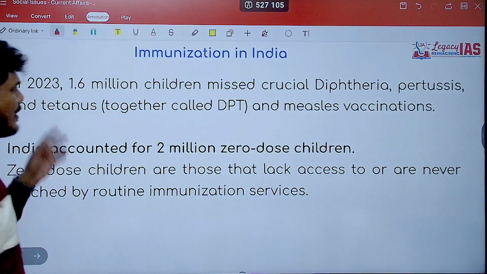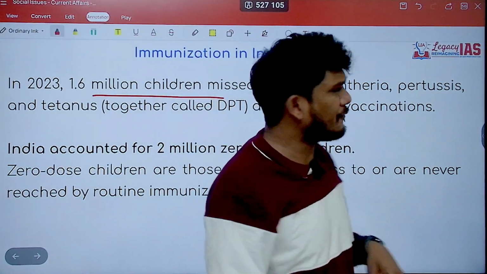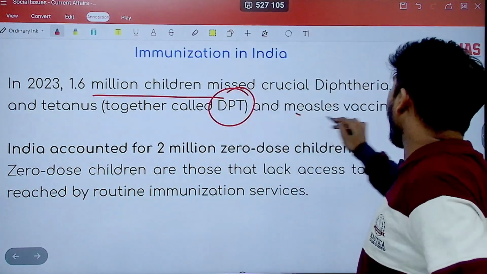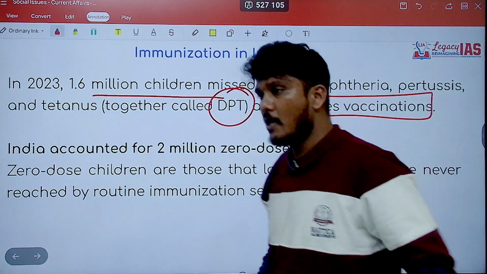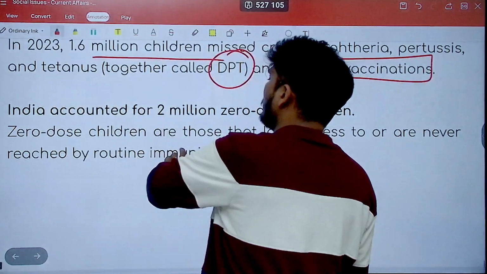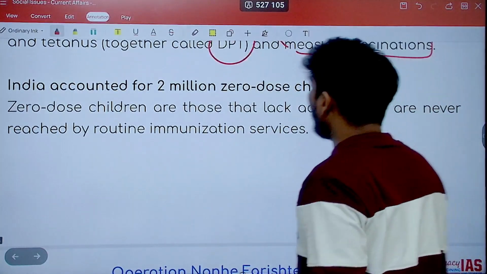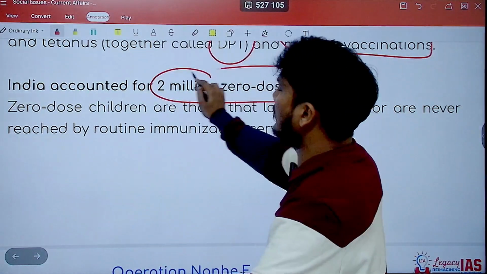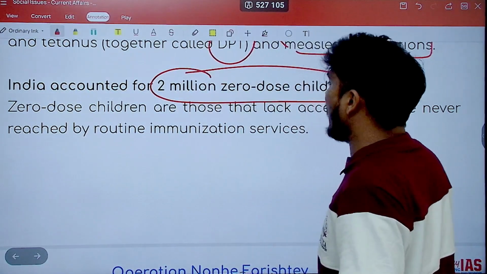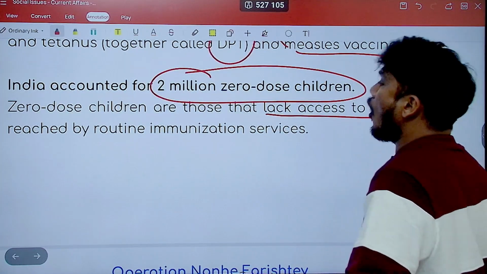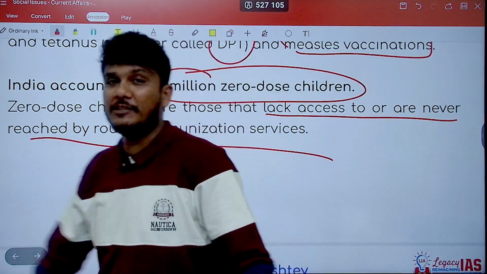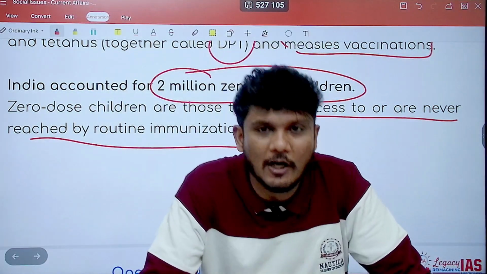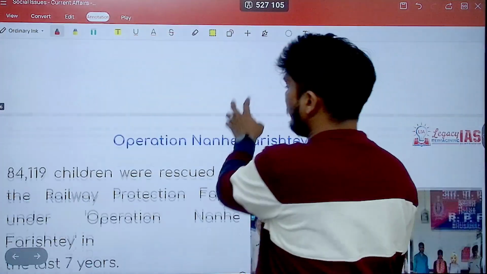Now in 2023, 1.6 million children missed the crucial diphtheria, pertussis and tetanus, together called the DPT vaccination, and measles vaccination. More importantly, there is a concept of zero dose. Now, what are zero dose children? First, let's take the number. India accounts for around 2 million zero dose children. Zero dose children are those that basically lack access to or are never reached by routine immunization services. They do not have access, or the routine immunization services never reach them. These are the zero dose children we are talking about.